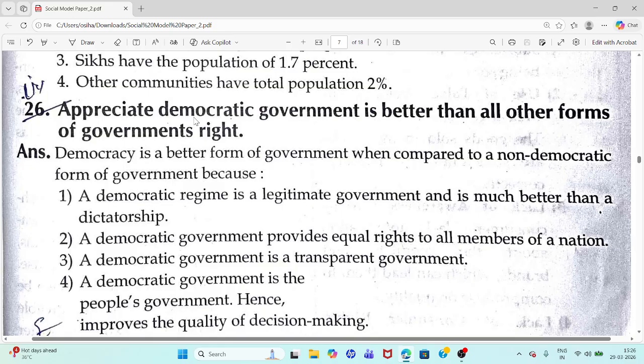Question 26. Appreciate democratic government is better than all other forms of government, right.